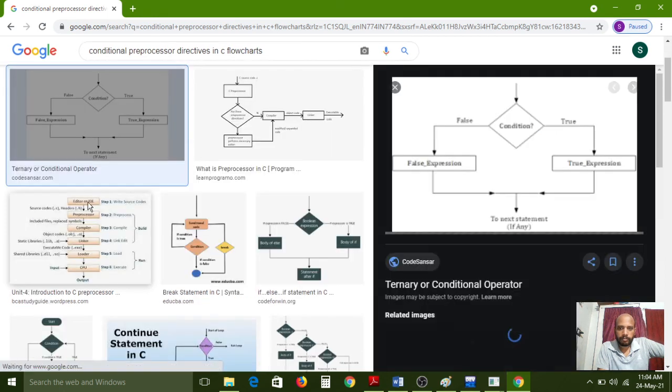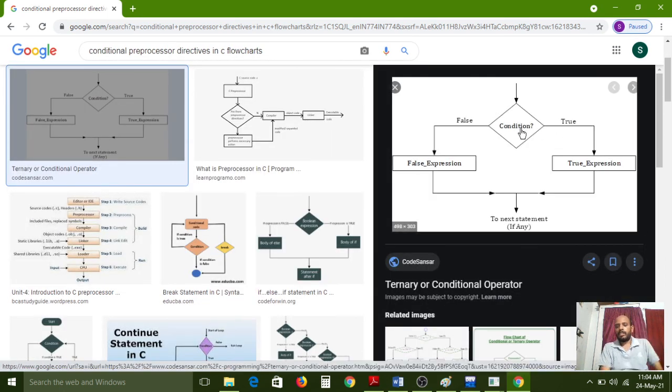Here observe, if the condition is true, then only the true block will execute. If the condition is false, then the false block will execute. So these are the conditional statement diagrams, and preprocessors also will work like that.